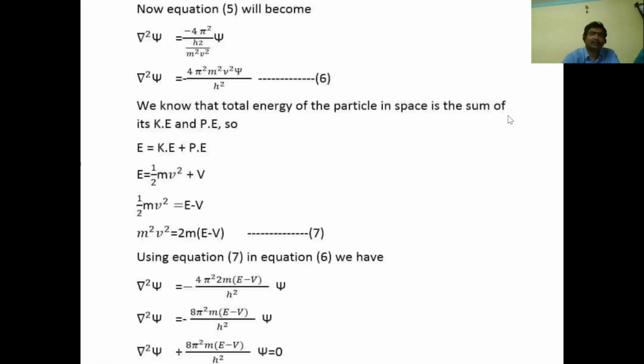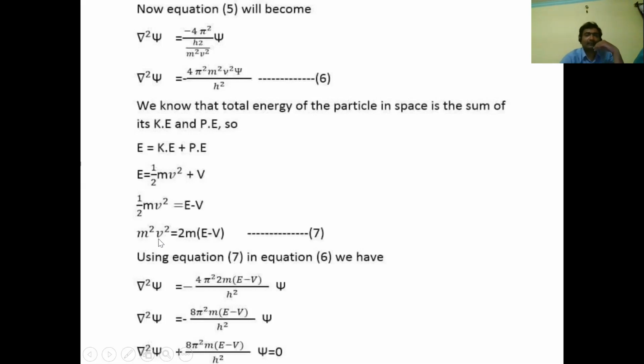We know that the total energy of the particle in space is the sum of the kinetic energy and potential energy. So E, the total energy, is equal to kinetic energy half mv square plus potential energy, which is assumed as capital V. From this, half mv square is equal to E minus V. If you multiply m on both sides, half m square v square is equal to m into E minus V. And if you bring this 2 to the opposite side, we get m square v square is equal to 2m into E minus V.